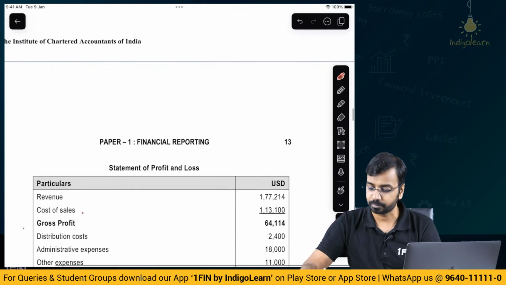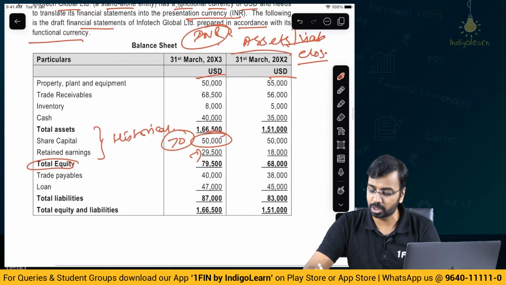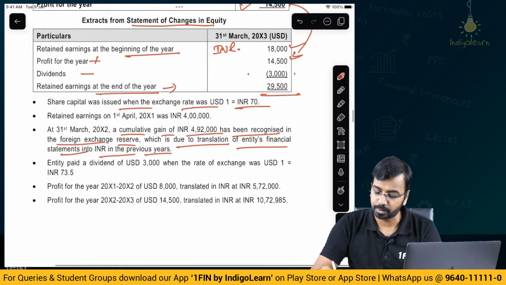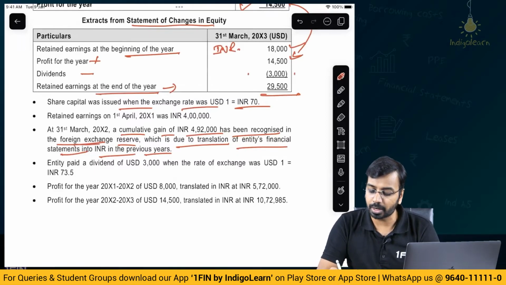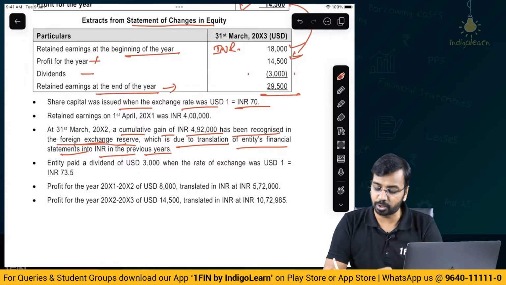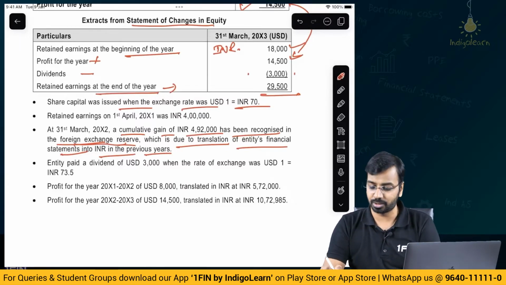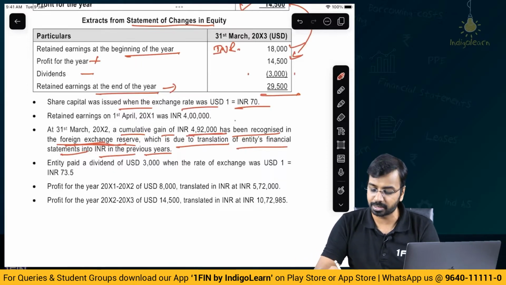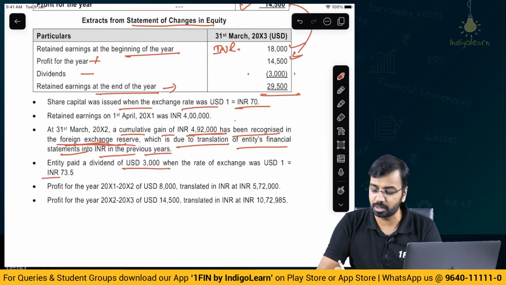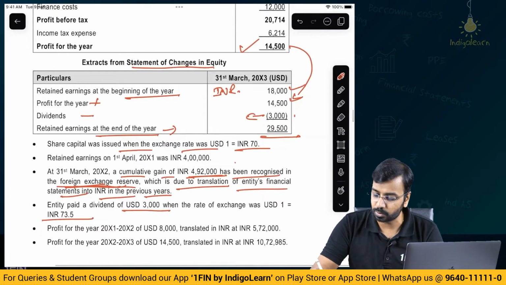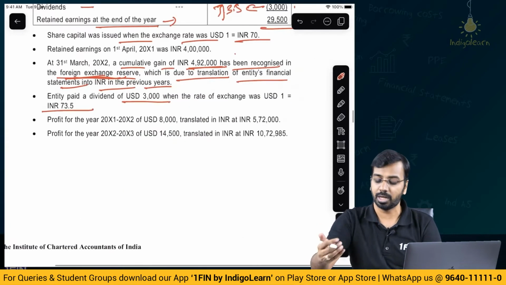So here, as on 31st March of year 2, previous year, the foreign exchange reserve, meaning whatever difference arises because of translation that you accumulate in the foreign currency translation reserve, is how much? 492. This is the opening balance. Entity paid a dividend of 3,000 when the rate was 73.5. So this you will multiply with 73.5 and get to the outflow.